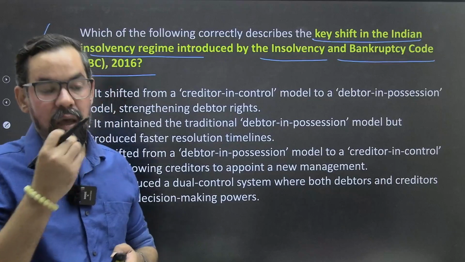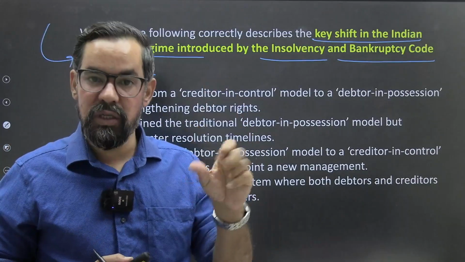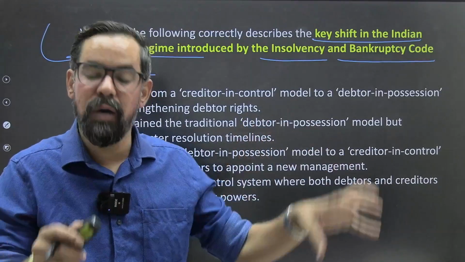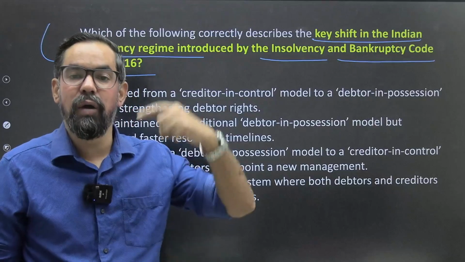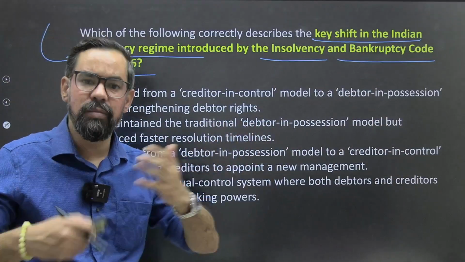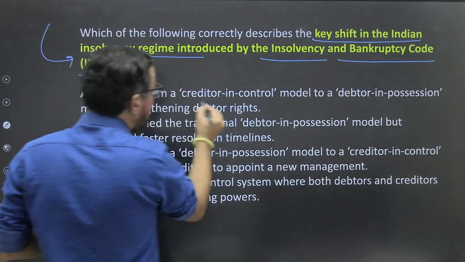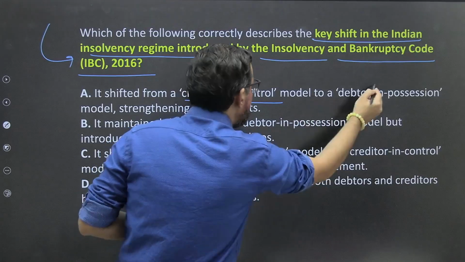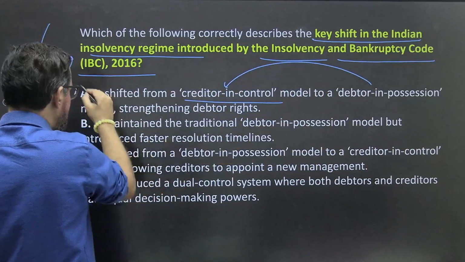And if a person A is a director of 2-3 companies and one company makes a default, he will not be eligible to raise funds for another company. There are certain guidelines around that. So the option saying it shifts to creditor in control model is reversed; it should be debtor in possession to creditor in control. So this makes it wrong.